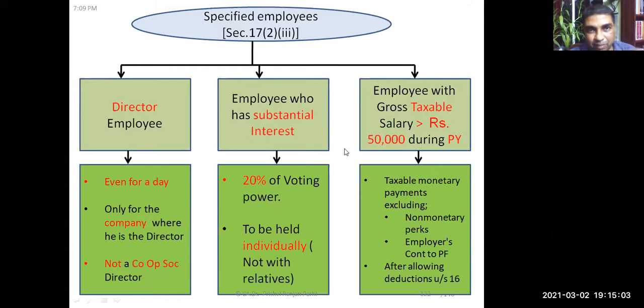These three categories of employees shall be regarded as specified employees. I repeat: director employee, employee with substantial interest, and employee with gross taxable salary of more than 50,000 rupees during the previous year. Okay, can you remember these three? Yes, sir.